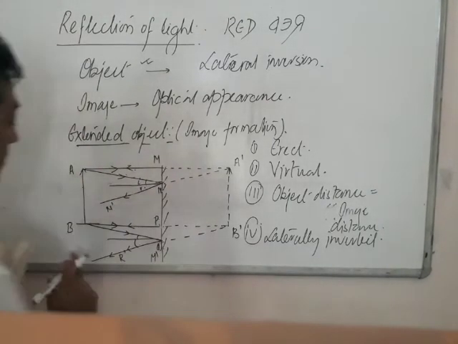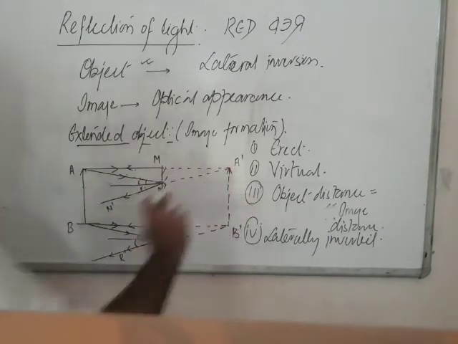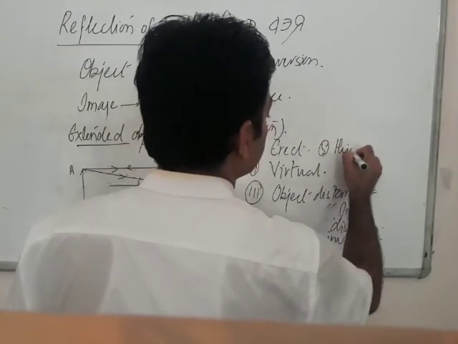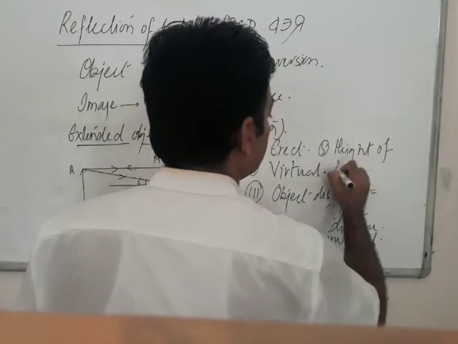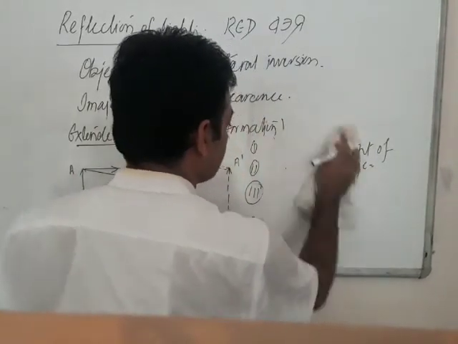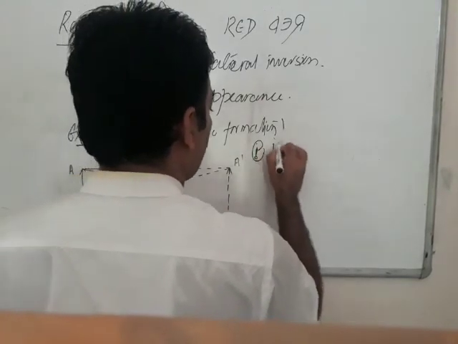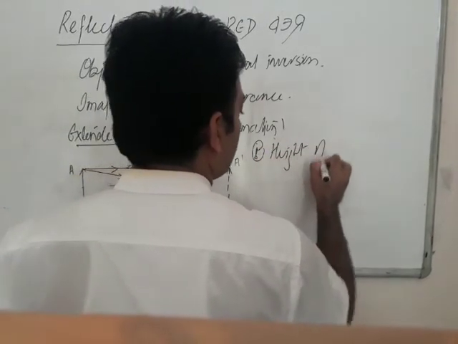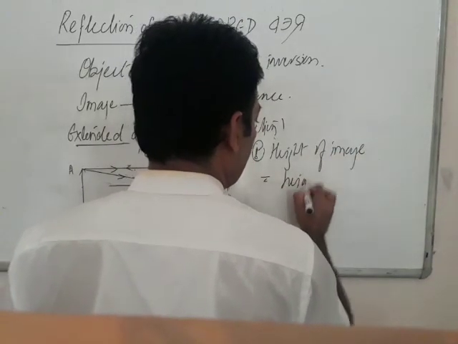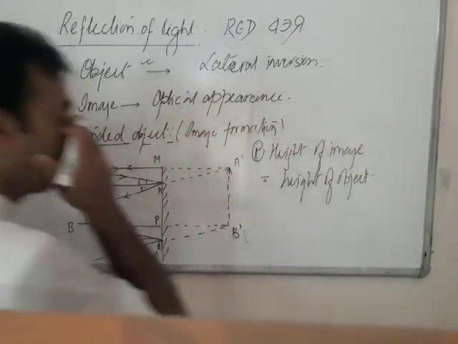Point number 5. Again, I am telling you, the height of the object is always equal to the height of the image. So point number 5 is height of image always equal to height of object.